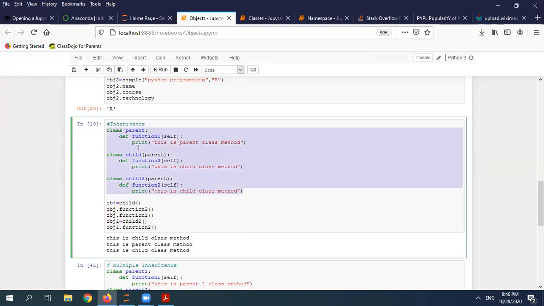So this way you will write less code, and your maintainability will be very high. And suppose you have to override anything, you can just override. Suppose I have function 1 and function 2 in my parent, and suppose function 1 I want to override. So simply you can go into your child and do the override if you want to change the child's method behavior.